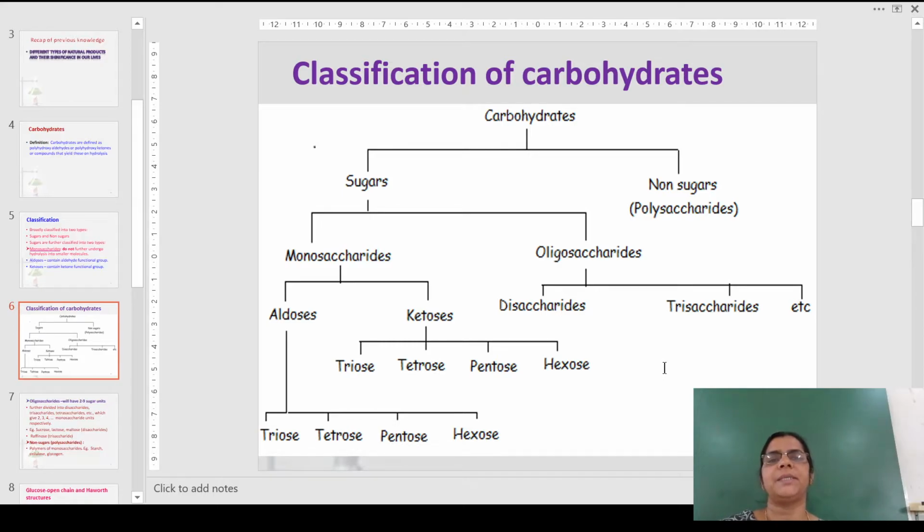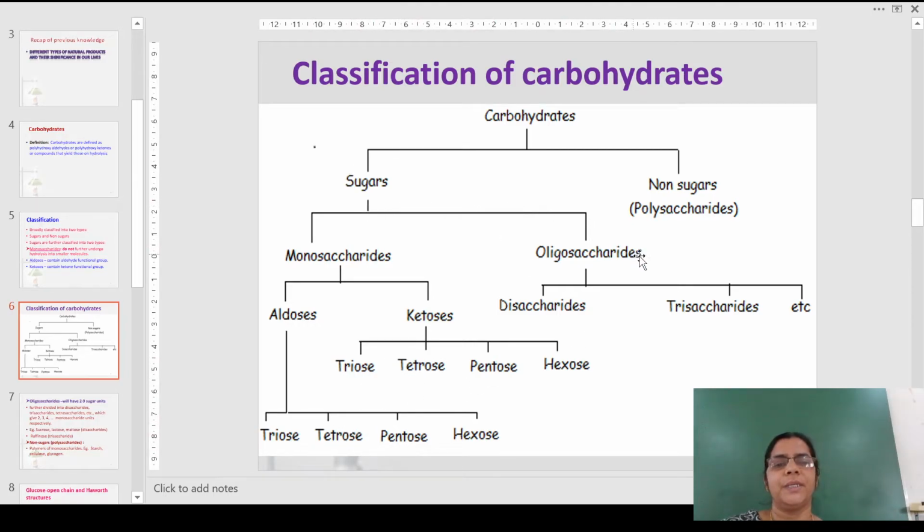A broad classification, as I said, carbohydrates have been divided into sugars and non-sugars. Non-sugars are also known as polysaccharides, which we are going to study in detail in some other videos. Sugars can be further divided into monosaccharides and oligosaccharides. Monosaccharides are known as either aldoses and ketoses. Aldoses can be further divided into trioses, tetroses, pentoses, hexoses, etc. based on the number of carbons that may be present. Similarly, ketoses can also be trioses, tetroses, pentoses and hexoses. So the classification is based on the functional group here as aldoses and ketoses, and here the classification is based on the number of carbons that may be present.